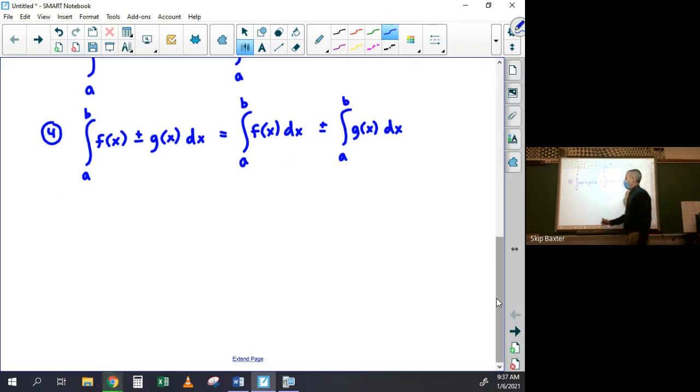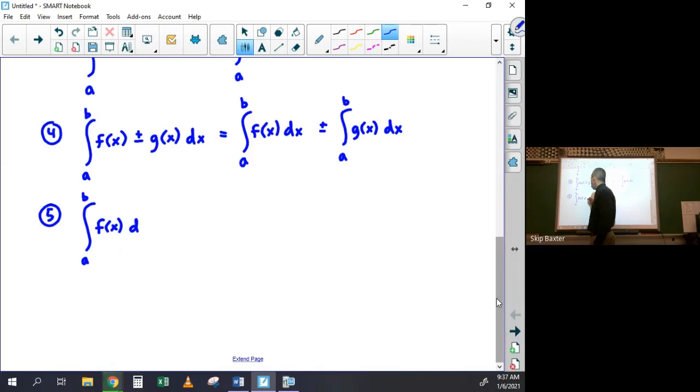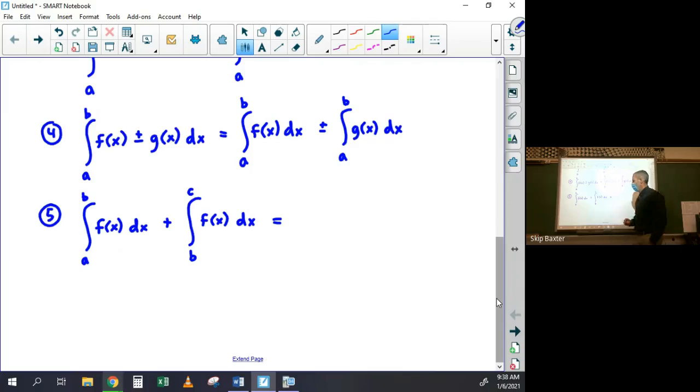And then the final property of definite integrals is if you have the integral from a to b of f of x dx plus the integral from b to c of f of x dx, what do you think that should be equal to? Yeah, it would be the integral from a to c of f of x dx.